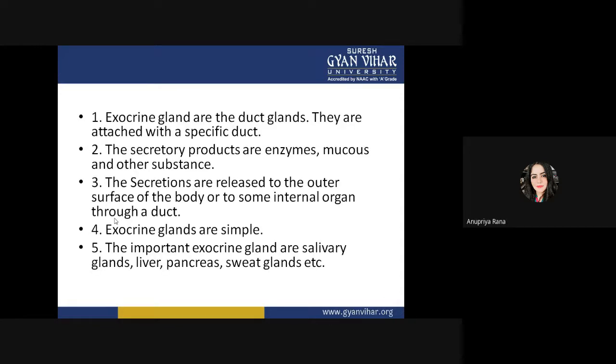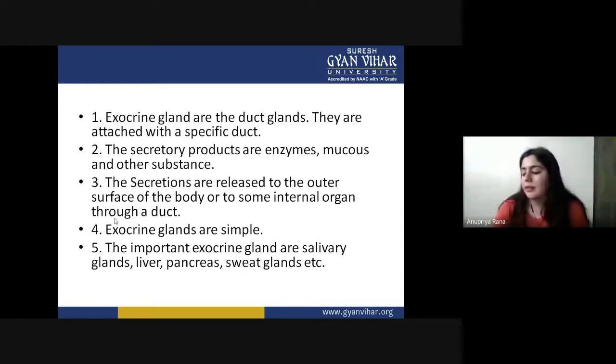Now this was about the endocrine. If we see what happens inside the exocrine, exocrine glands are ducted glands. They have ducts, the opposite of the endocrine. They are attached with a specific duct, so their transport process is very specific.